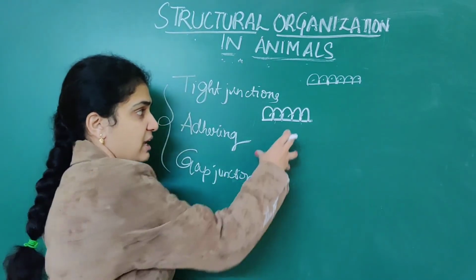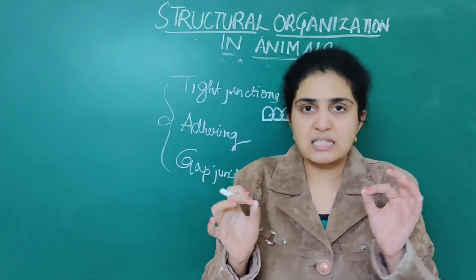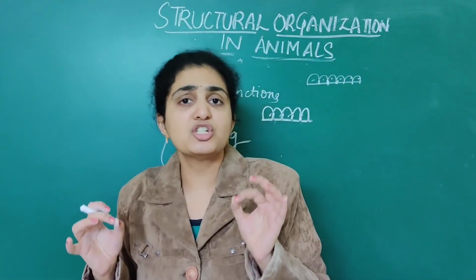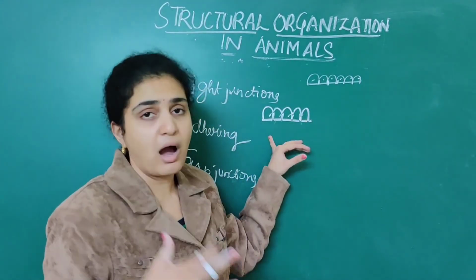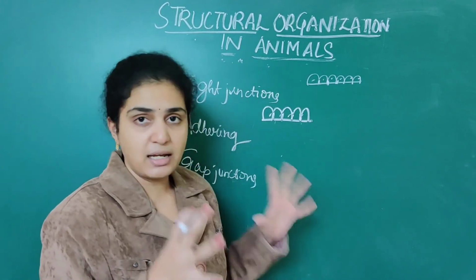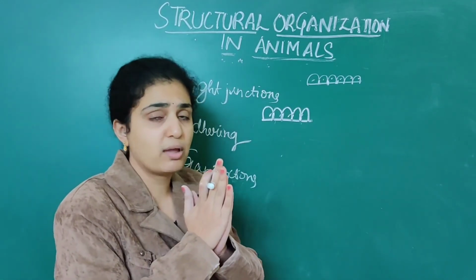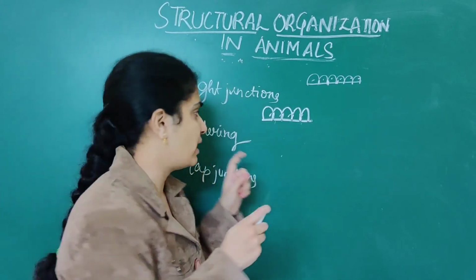There are no specific examples, but in your textbook they have given tight junctions, adhering junctions, gap junctions. They will give you a diagram and ask. Suppose they give you this, you should say this is a tight junction, that is, there is no gap between the cells, and they are tightly adhered to one another.